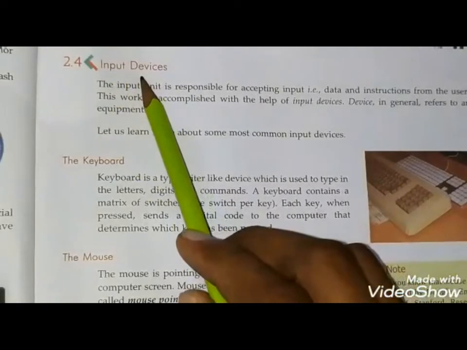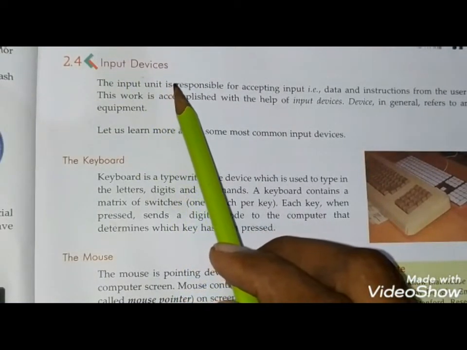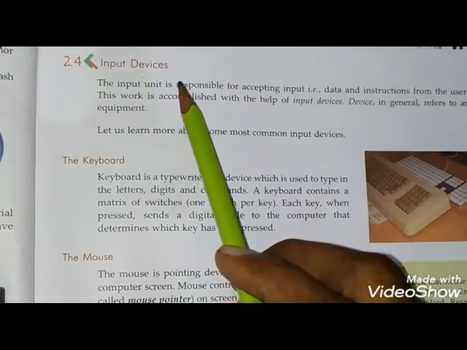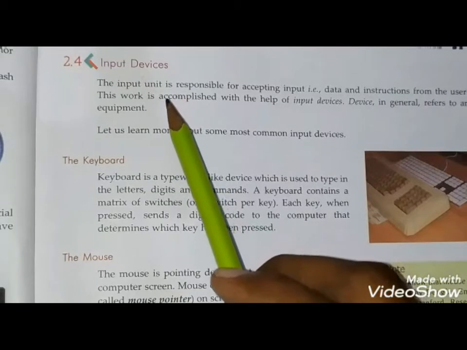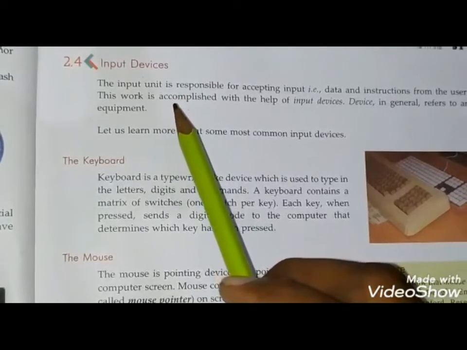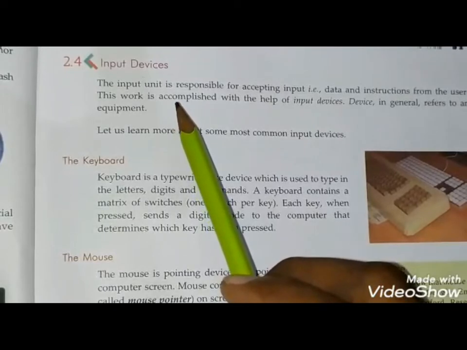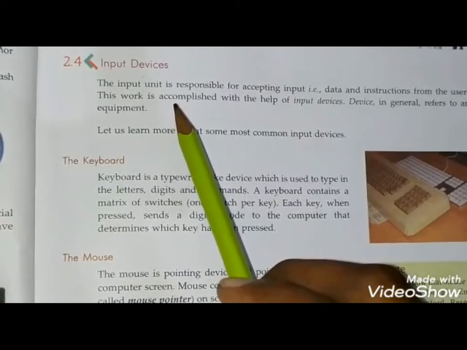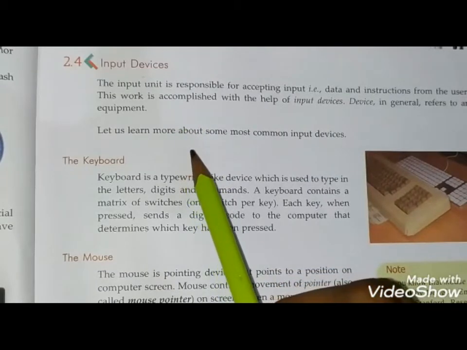Next topic is input devices. Input devices are devices by which we give the data and instructions to a computer. The input device converts outside instructions into digital instructions. It has a lot of devices.